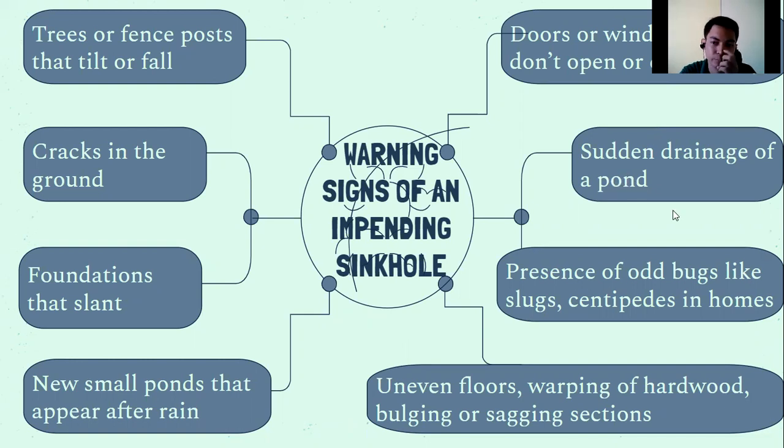Sudden drainage of ponds. Pag yung mga ponds natin nagkaroon ng crack sa ilalim, mawawala yung tubig, so pwede yan mag-cause ng sinkhole. Presence of odd bugs like slugs, centipedes in your home. Nagkakaroon tayo ng mga konting cracks, doon din nakakapasok itong mga slugs doon sa ating bahay.